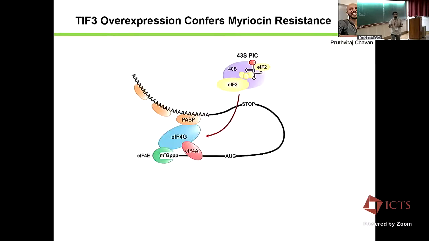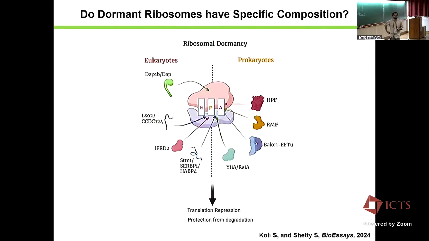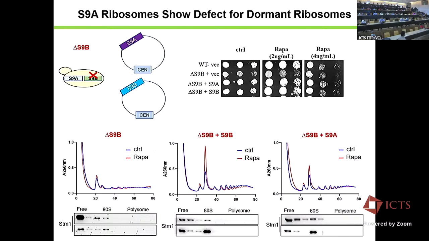Does it also rescue the biogenesis defect? Yes. Here, the 9A complemented strain rescues the biogenesis defect. Compared to the 9B delta strain, we don't see that 60S peak now.